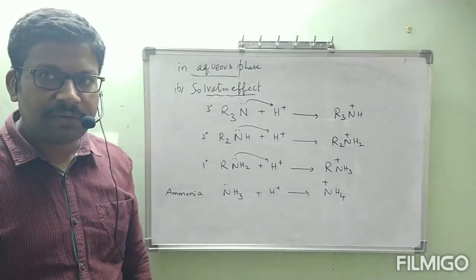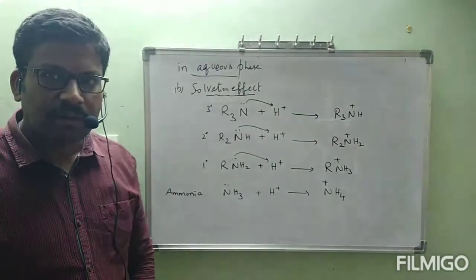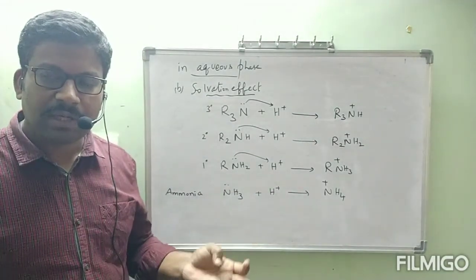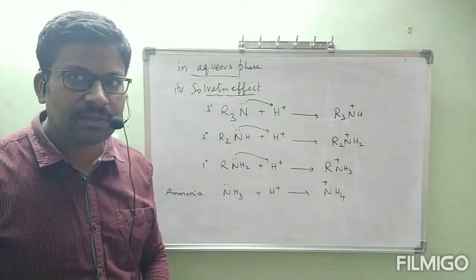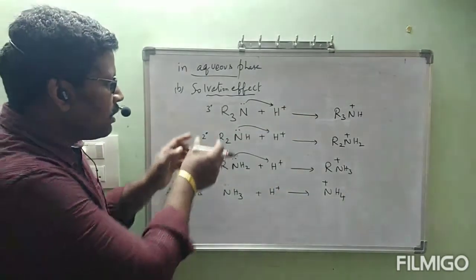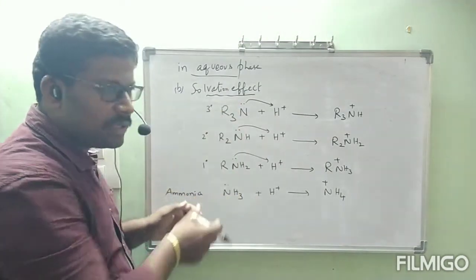Okay, sir, why did we write this one? Totally we got 4 types of ammonium ions. Tertiary, secondary, primary, ammonium ion. Like that we have 4 ammonium ions. Now these are individual secondary, tertiary, primary ammonium.